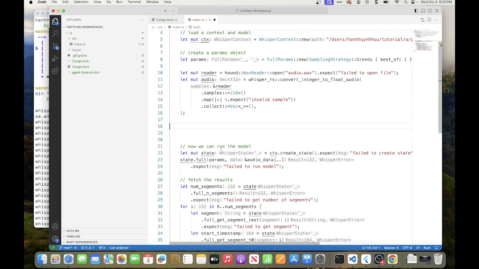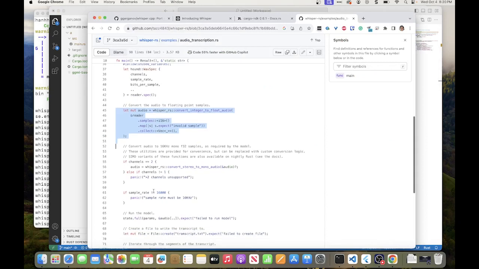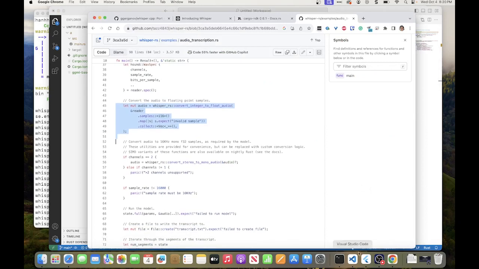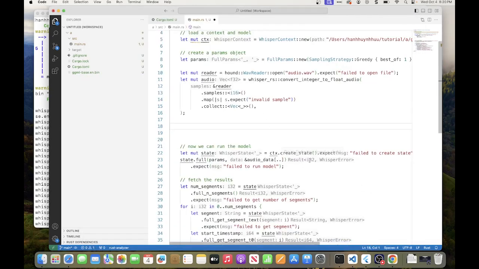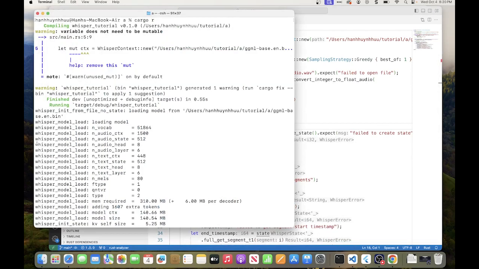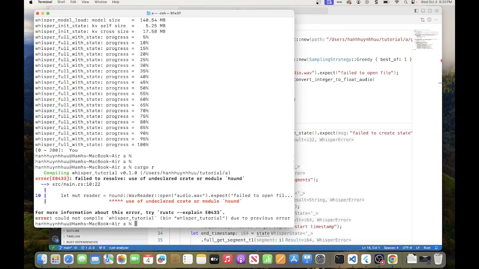So then we can use that to feed into the audio guy, right? Only difference here is that it should be audio data, not audio. Yeah, so we name this guy audio data. We should be okay, except that we don't have the file yet, but that's another story.